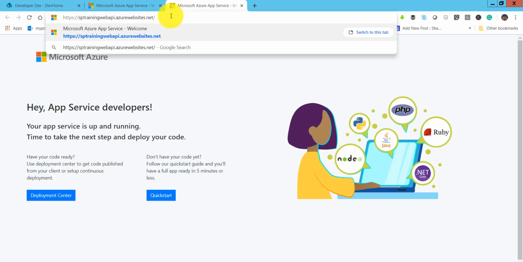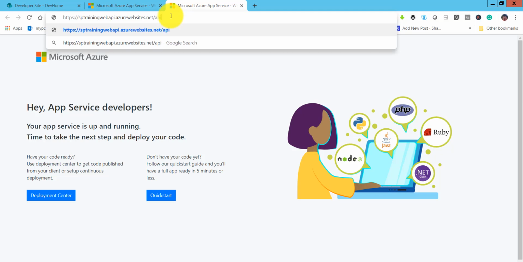So for this, I will click on slash, then API, then slash the controller. In this case, our controller name is default. So you can see here I put default, then slash again, and the method name, in this case, is action, and then question mark, and then we will have the parameter. The name of this parameter is test parameter, and we will provide a value on that. Suppose I will put Bijay here.